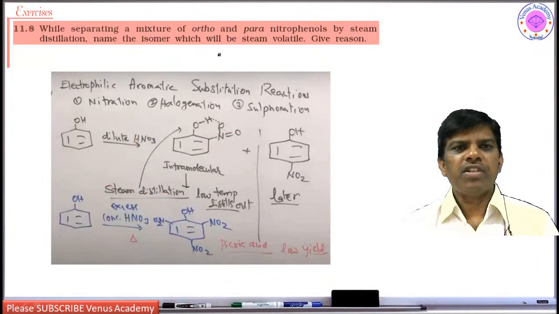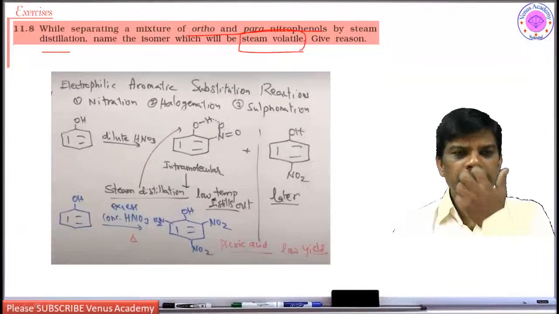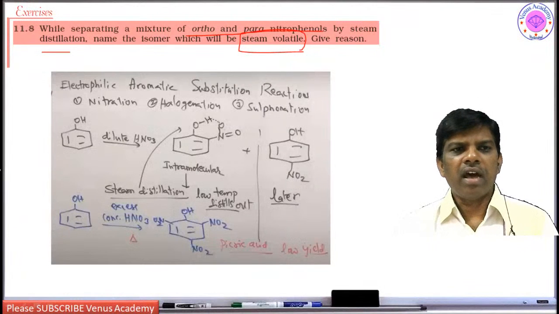Next, while separating a mixture of ortho and para nitrophenols by steam distillation, name the isomer which will be steam volatile. Give reason. Dear students, I have explained in detail. Steam distillation, how will you do? Upon nitration you are going to get the mixture of ortho and para. So this is ortho, and this is the para compound, which is major.